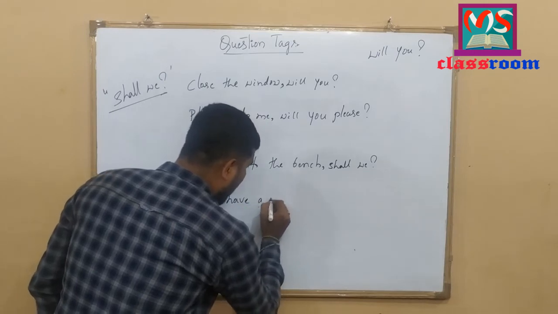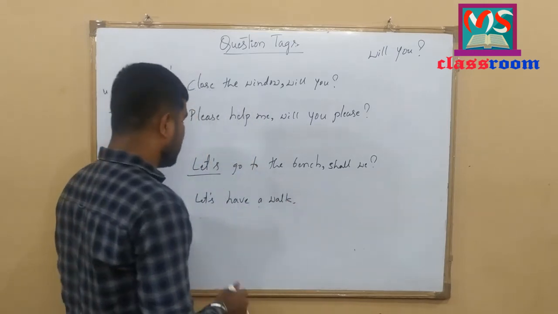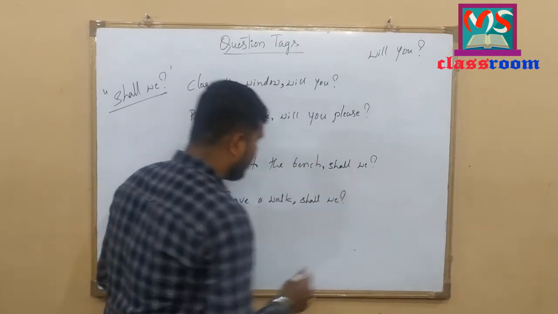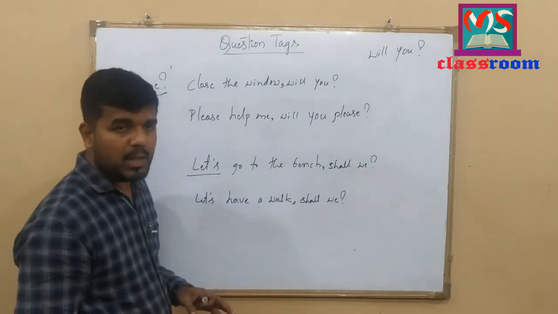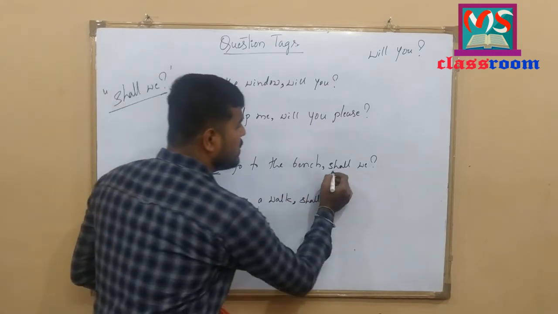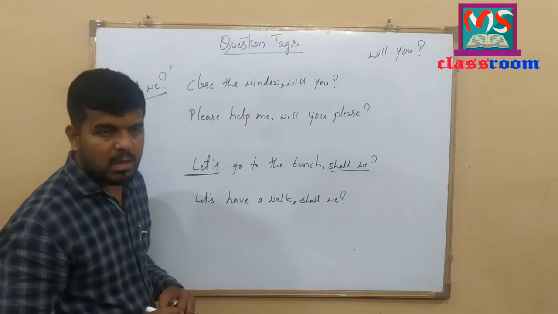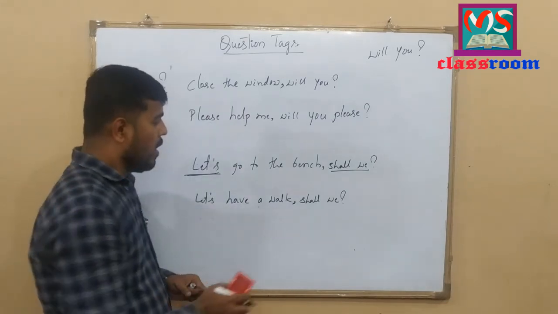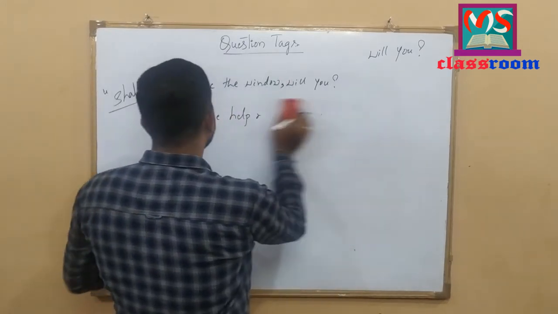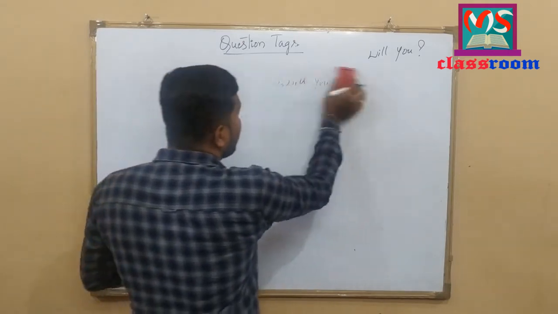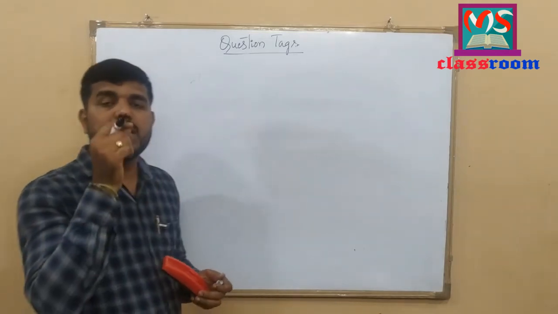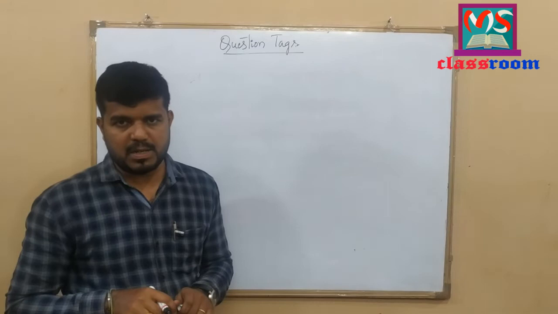Let me write one more example. Have a walk. Look at here. Let's have a walk. Shall we? Let's have a walk. Shall we? Whenever the sentence begins with let's, we use shall we in the question tag. I hope you have understood this concept. One thing you should remember, whenever we have positive sentences, we add negative question tags. Whenever we have negative sentences, we add positive question tags, by considering the subject of the statement and auxiliaries of the statement.